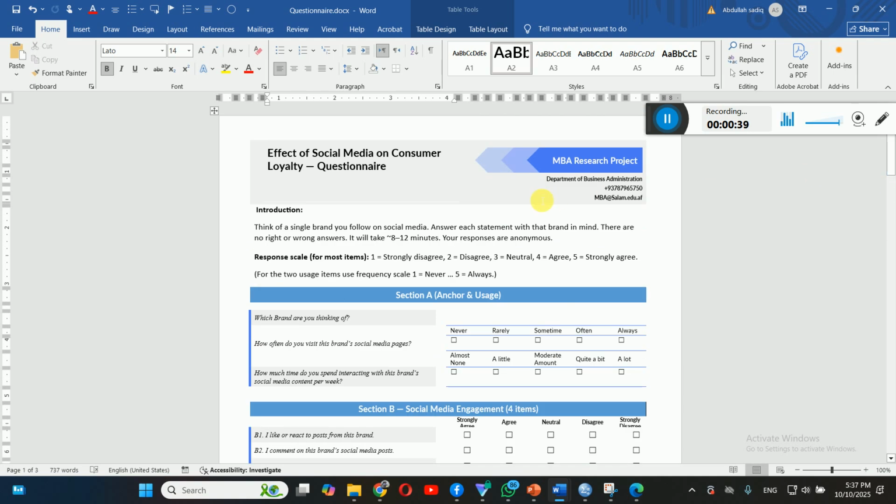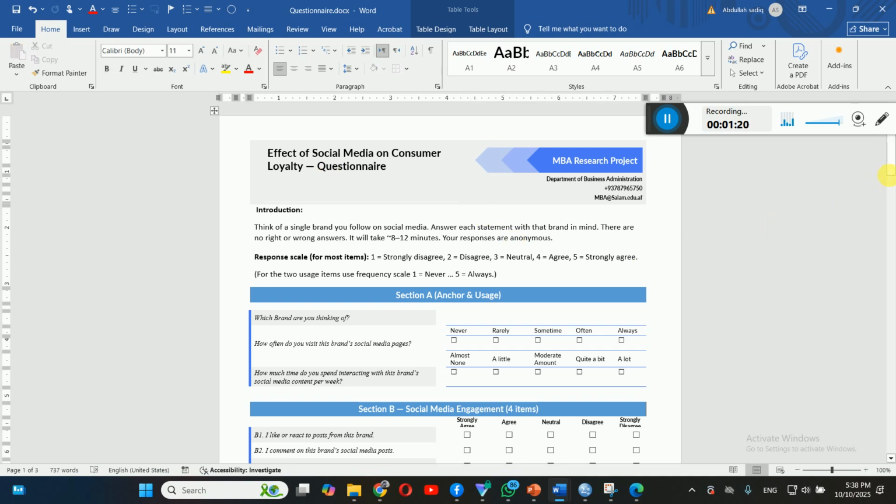So this is a questionnaire titled Effect of Social Media on Consumer Loyalty. These are two abstract concepts, or you can say broader concepts. One is social media engagement and its impact on consumer loyalty. And the problem here is, if you remember, if we have abstract concepts, they are not directly measured. So we are breaking them down into measurable, concrete, observable items. If you remember, we learned this in operationalization, and this is the process of operationalizing. Operationalization has to break down or transform the abstract concept into concrete, measurable items, dear students, right?